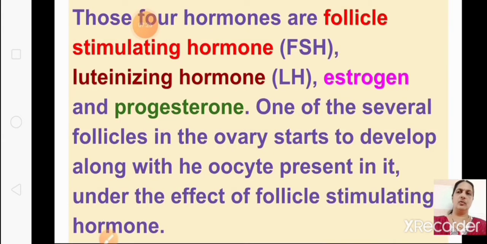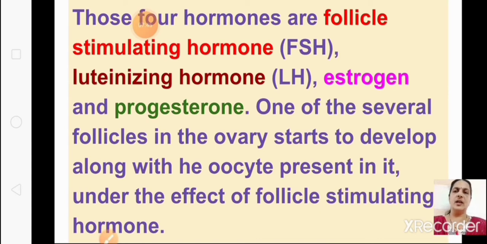The four hormones are follicle stimulating hormone, that is FSH, luteinizing hormone LH, estrogen and progesterone.